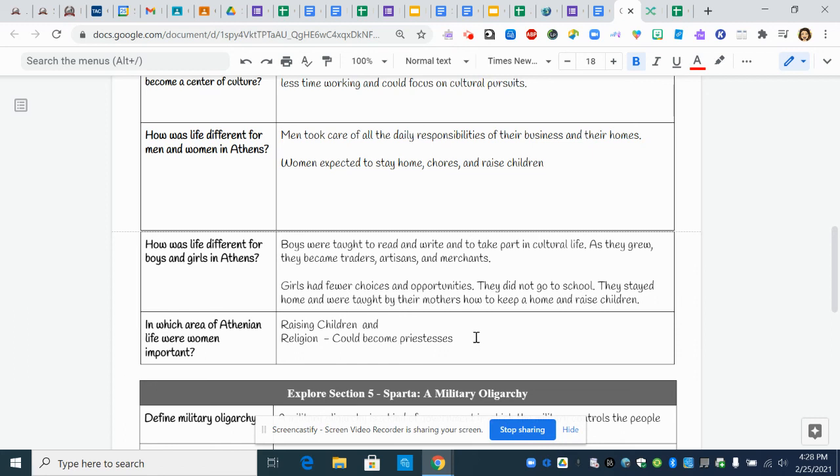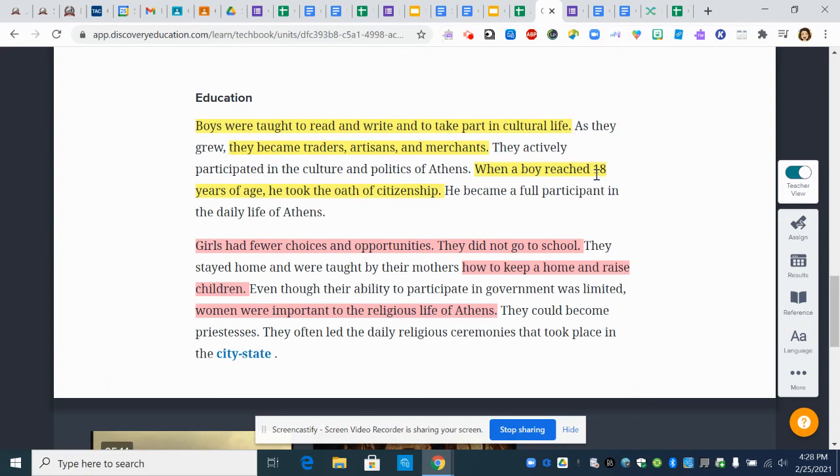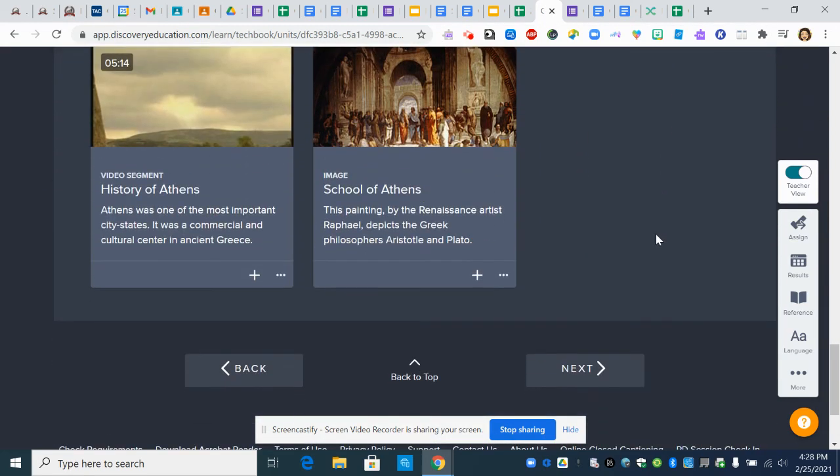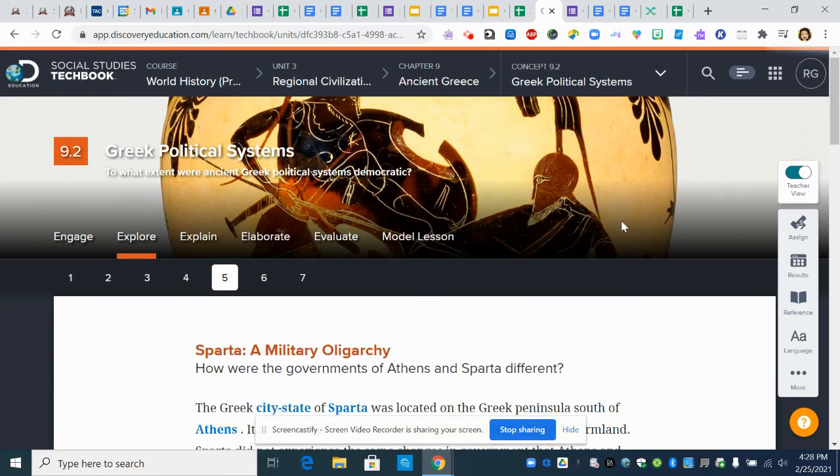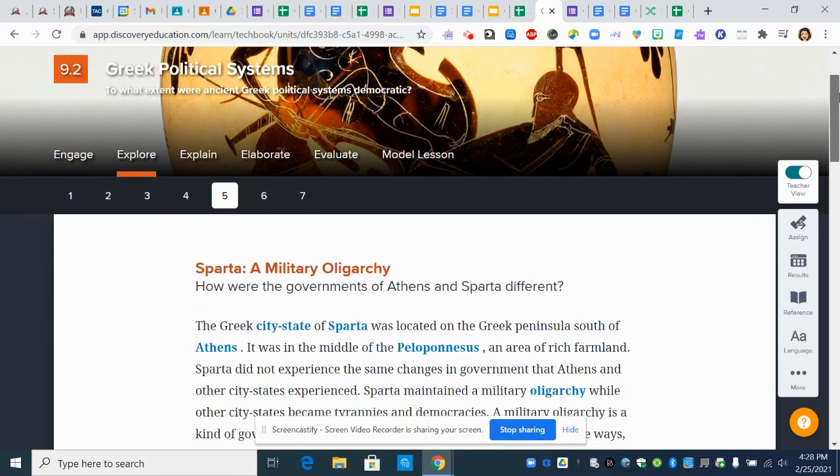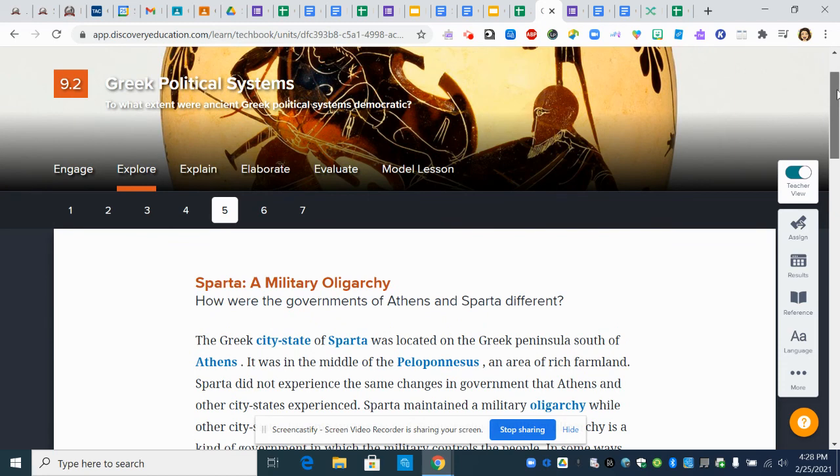So the next explore section we're going to read is 5 about Sparta. And you will see that they had a very different life. So we're going to go ahead and move on to the next chapter. Greek political systems, again, Sparta, a military oligarchy.